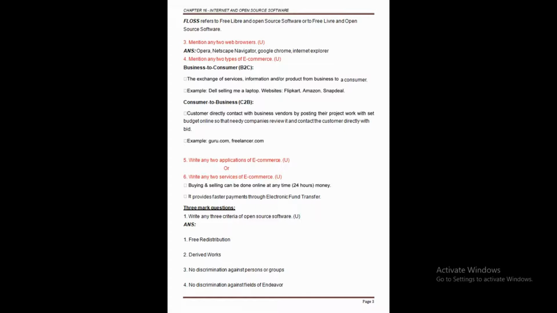So here we can say that any 3 conditions of open source software are: free redistribution, second is derived works, third is no discrimination against persons or groups of persons, and fourth is no discrimination against the field of endeavor.